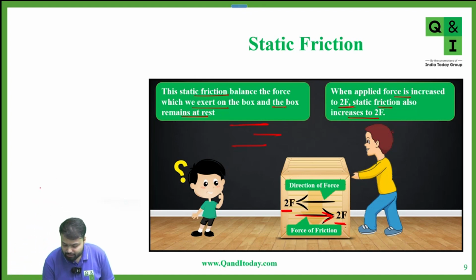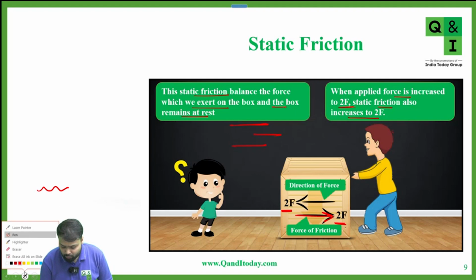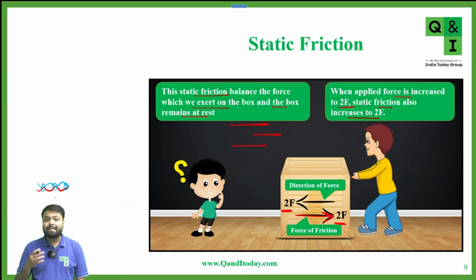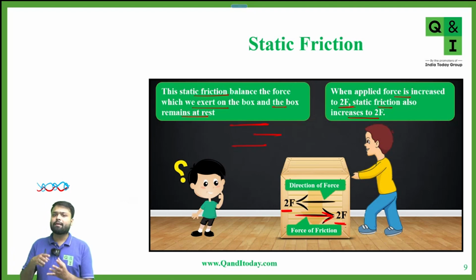Because we already discussed that if we have two surfaces, there is irregularity between the two surfaces, because of which there is interlocking. Yes or no? So initially, to start the motion, we have to break this interlocking. Till this interlocking is broken, the force of friction is static. The block or the body will not move.